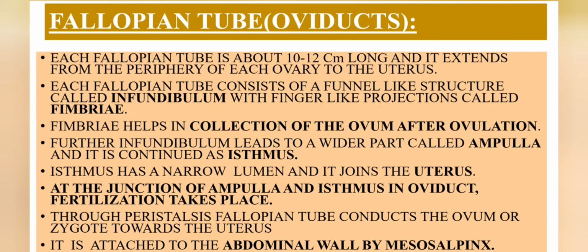So here the function of fimbriae is that it helps in the collection of the ovum after ovulation. Fimbriae will collect the ovum after ovulation. Further, the infundibulum leads to a wider part called the ampulla, and it is continued as the isthmus.